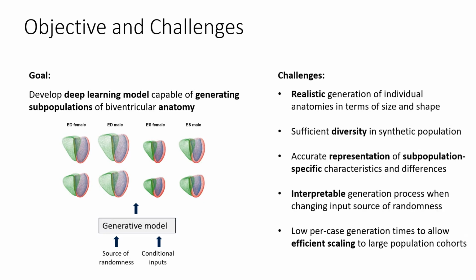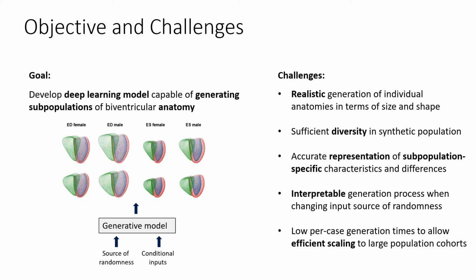This is a challenging task for multiple reasons. First, every generated cardiac anatomy representation needs to have a realistic appearance in terms of both its size and shape. Second, the synthesized population of anatomies needs to have similar levels of diversity as the true population and avoid collapsing to a mean shape. Third, differences between various subpopulation-specific characteristics, such as sex, should be accurately represented in the morphology